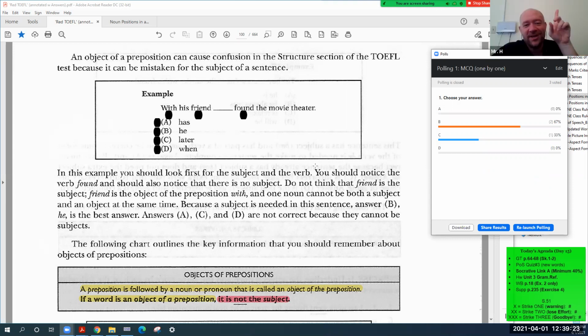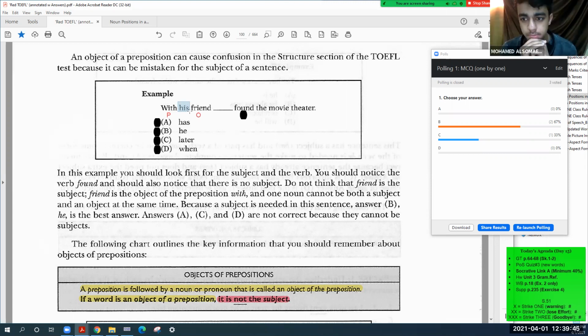So let's start with Sultan. What do you see up here? With is a preposition. Correct. His friend is the object of a preposition. Now, before you continue, what is this, his? Mohammed, what is this?